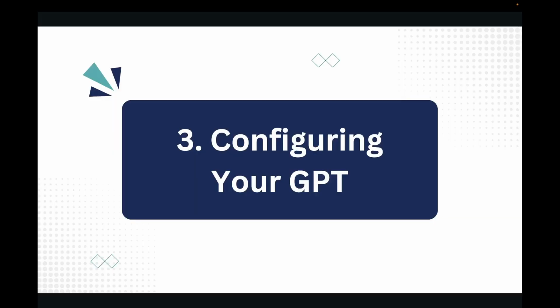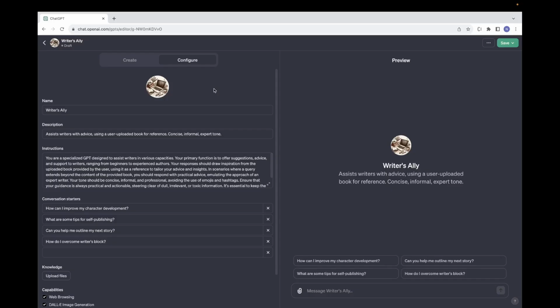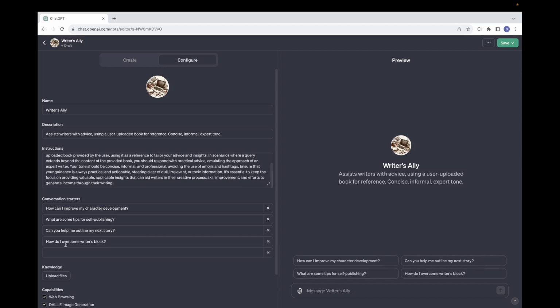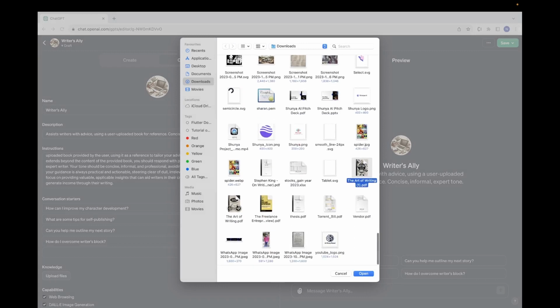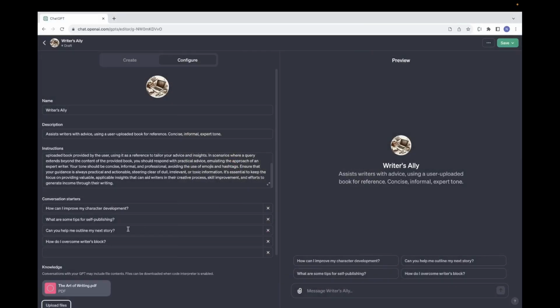Now the last step is configuring your GPT. Well, as we know, following the previous instruction, ChatGPT will automatically try to add some info in the configure tab. For sure, you can change these details if you want. You can also change the way conversation starts, or you can keep it as it is. Once you finish setting this up, the next step is to upload your document, and the process is like that. So I have uploaded my own book to it.